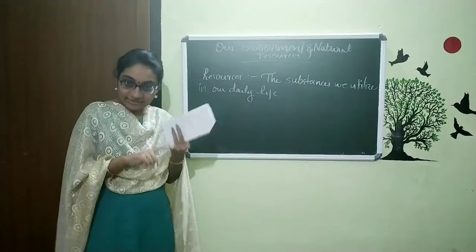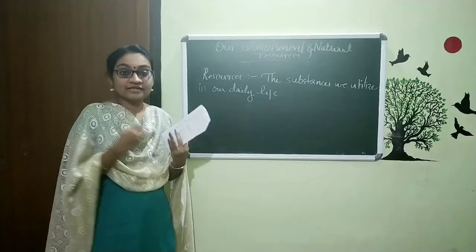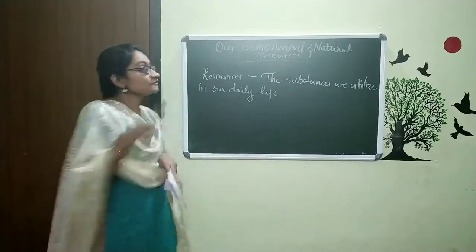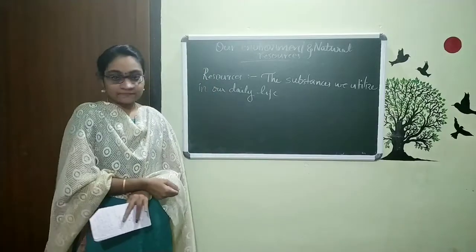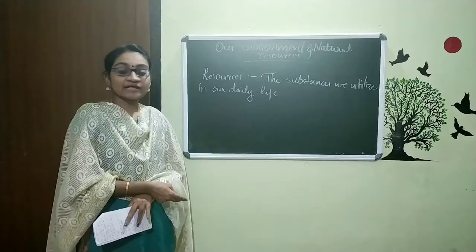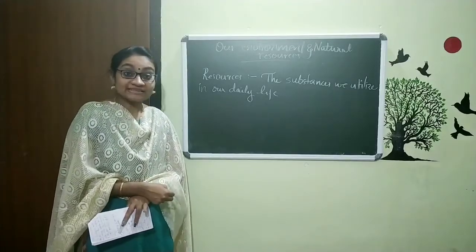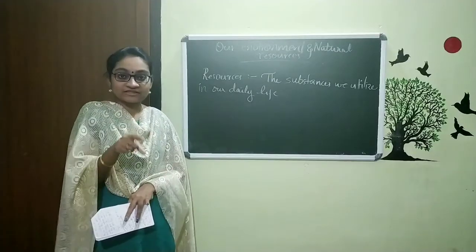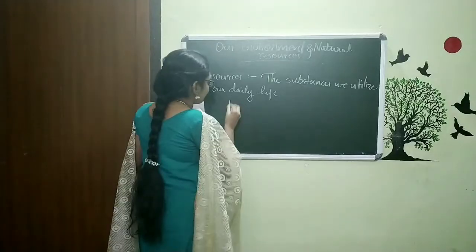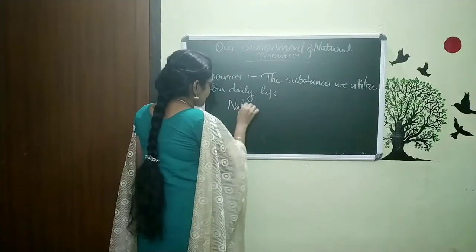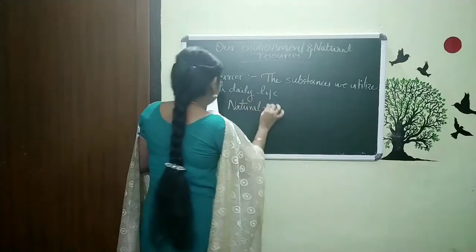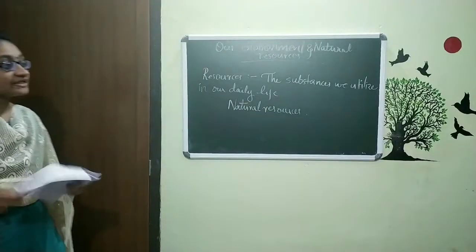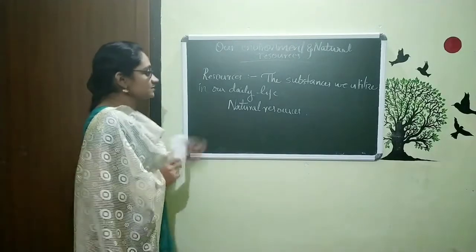That means water is a resource, plants are a resource, petroleum is a resource. All the things we are utilizing in our life are called what? Resources. And within these resources there are two types. One is natural resources. That means the resources that we get from nature itself. That is, the resources that we get from nature are called natural resources.